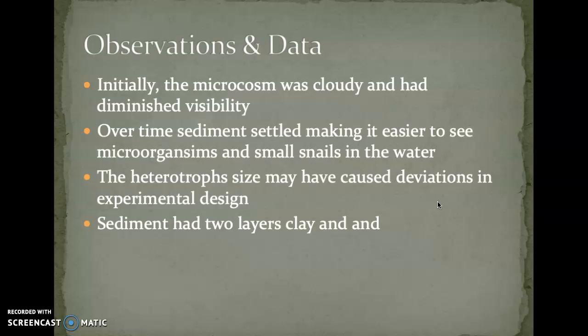In the initial stages of the experiment, the microcosm was cloudy and difficult to see anything distinguishable. As the sediment settled, it became much easier to see the autotrophs, mainly microorganisms floating in the water. They were very small, and I had to use a small magnifying glass to see them.